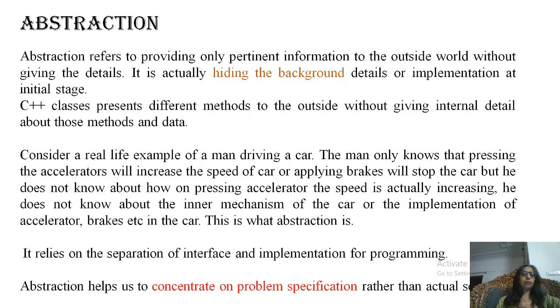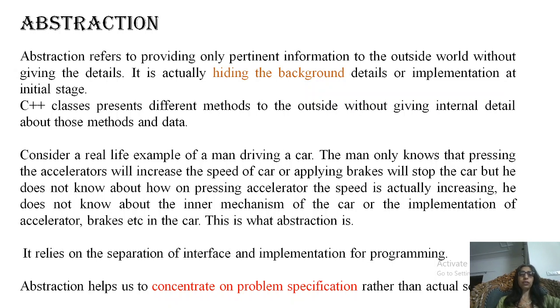So in C++, we don't discuss the process or the solution of a problem initially. We just discuss the problem, what we need to do, rather than how to do it, because it helps us in understanding our problem in a better way.